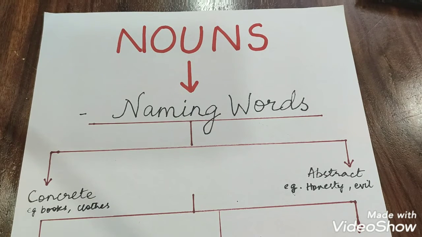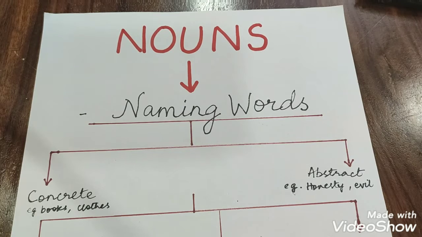In today's class, we will deal with countable and uncountable nouns. Before we start the topic for today, let us recap what nouns are. We have all learned that nouns are nothing but naming words. That is, they are the names of a person, place, animal, thing, feeling or idea.